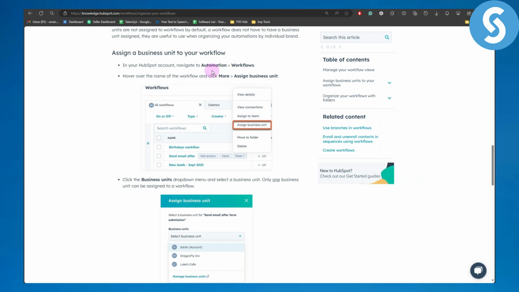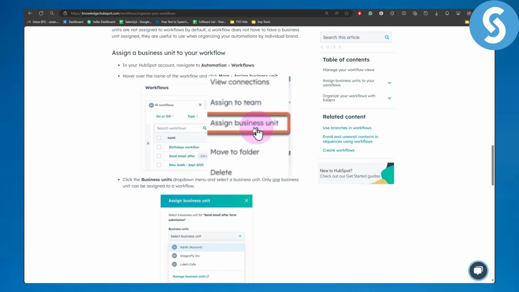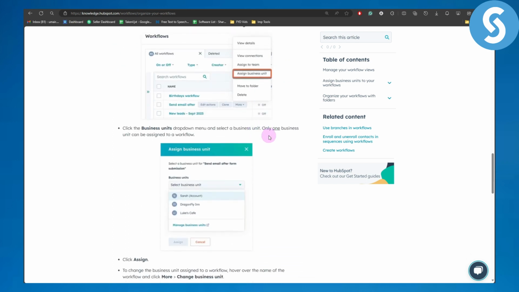So what we are going to be doing is, to assign a business unit to your workflow, in your HubSpot account you're going to be navigating to Automation and then to Workflows. Hover over the name of the workflow and click More, Assign business unit. So you can see in the workflows, we're going to simply hover over to Assign business unit, then click on the business units drop-down menu and select a business unit.